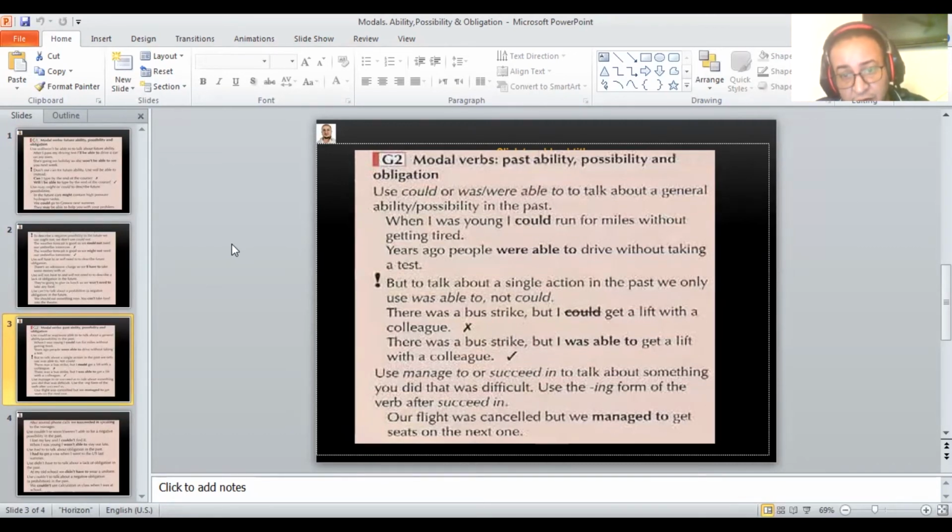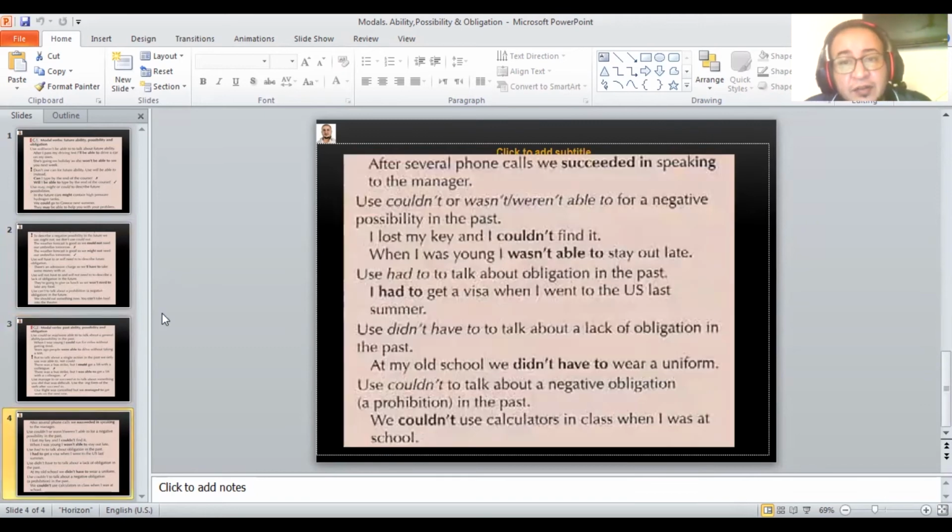Use manage to or succeed in to talk about something you did that was difficult. Use the ing form of the verb after succeed in. Our flight was cancelled, but we managed to get seats on the next one. That means it was difficult, but you were able to do it. After several phone calls, we succeeded in speaking to the manager.